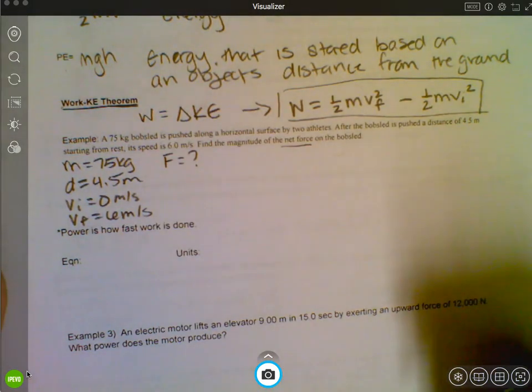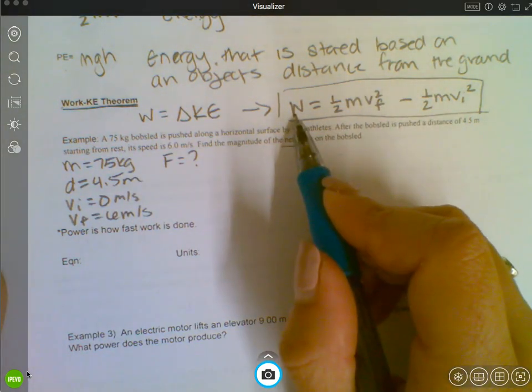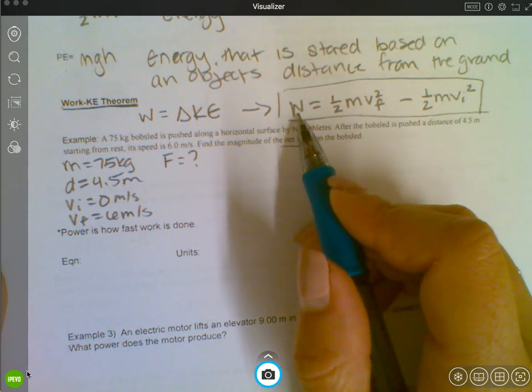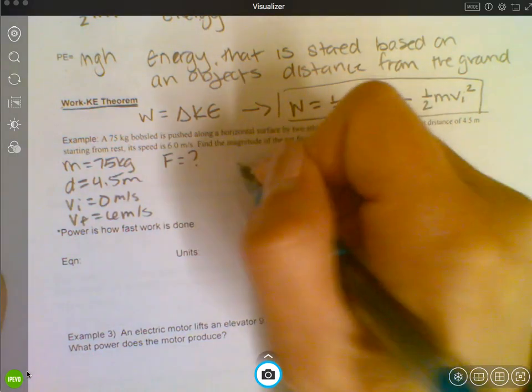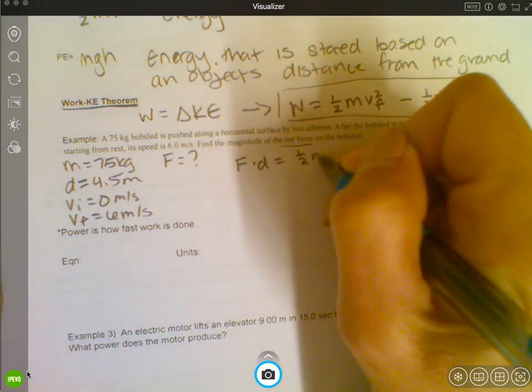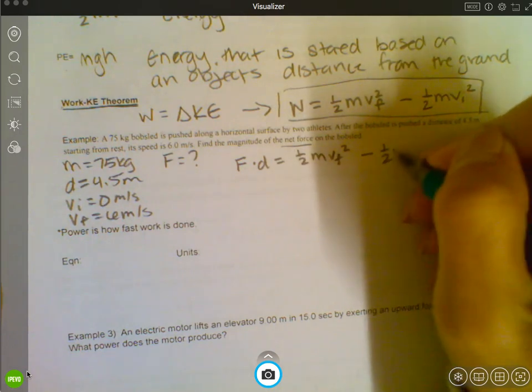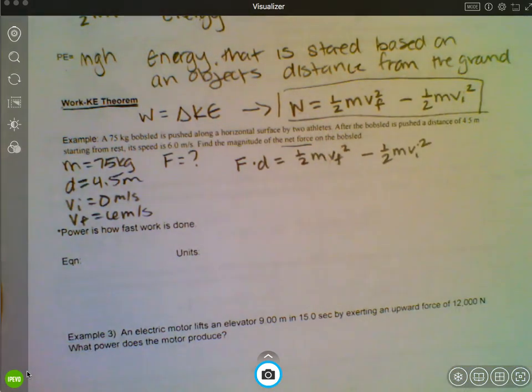Okay, now we're going to go ahead and use this. We can substitute the equation for work in there. So remember, work is equal to force times distance. So I'm going to write this as force times distance equals 1/2 final kinetic energy minus initial kinetic energy.